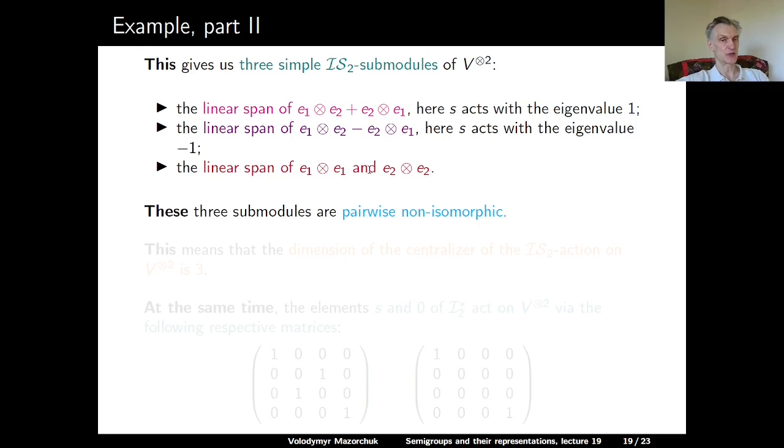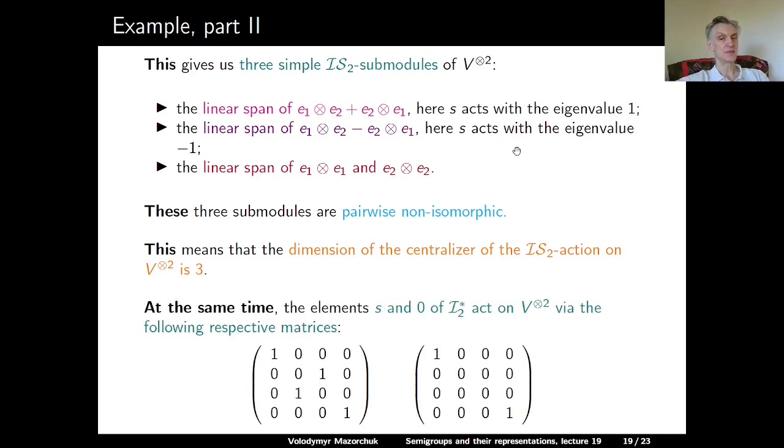So we have 3 simple IS2 submodules of V to the tensor power 2, and these 3 submodules are pairwise non-isomorphic. One is 2-dimensional, 2 are 1-dimensional, and on these 2 1-dimensional ones S has different eigenvalues. This means that the dimension of the centralizer of the IS2 action on V to the tensor power 2 is 3. At the same time, the elements S and 0 of I star 2 act on V to the tensor power 2 as the following matrices.